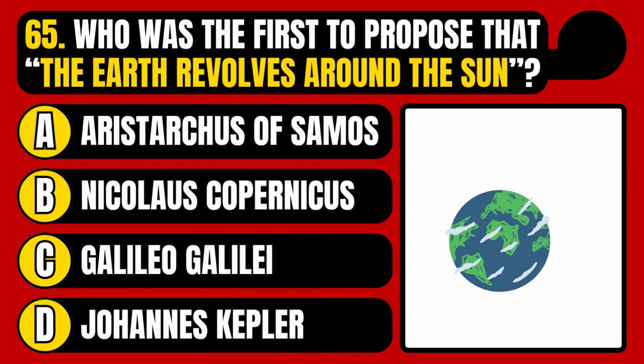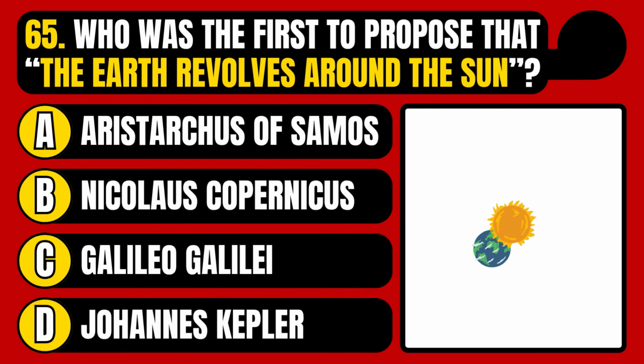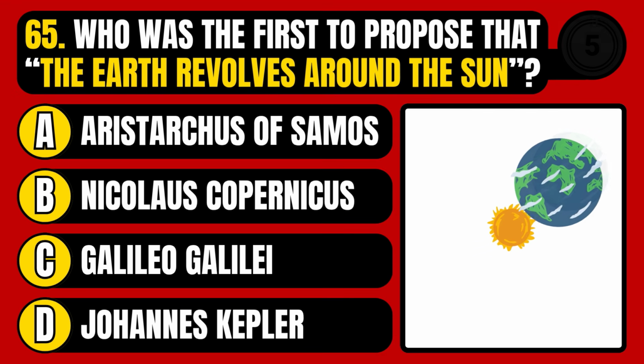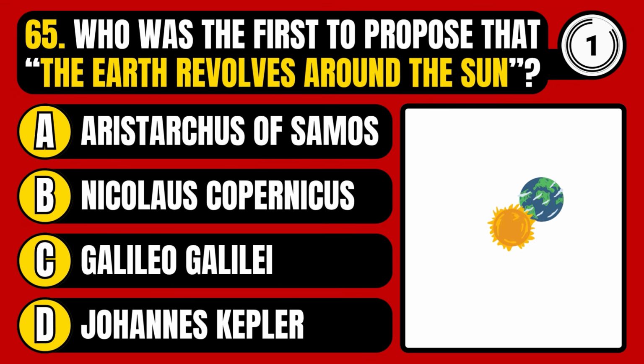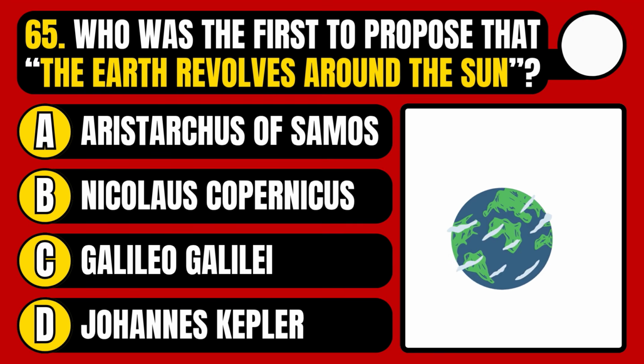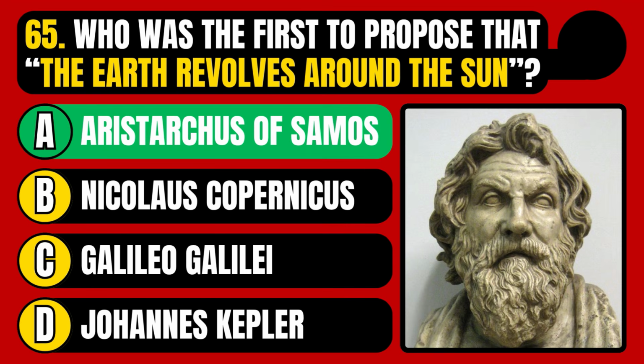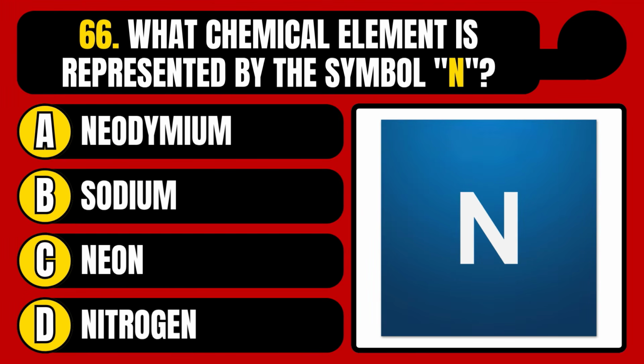Aristarchus of Samos, Nicholas Copernicus, Galileo Galilei, or Johannes Kepler? The correct answer is option A, Aristarchus of Samos. What chemical element is represented by the symbol N? Neodymium, sodium, neon, or nitrogen?